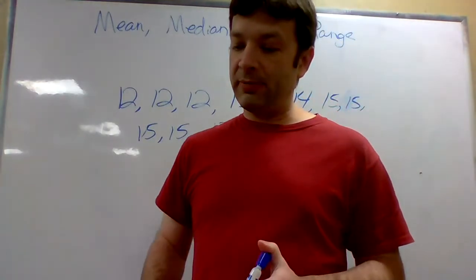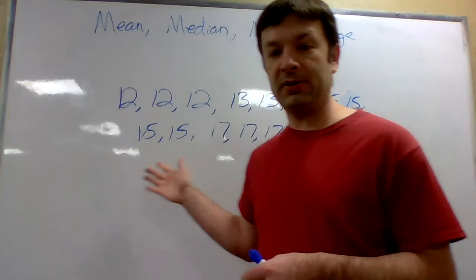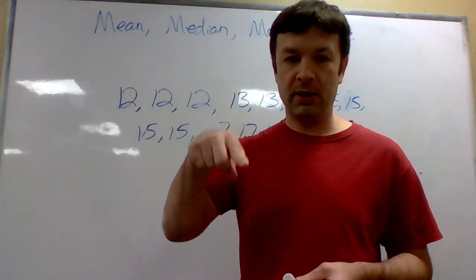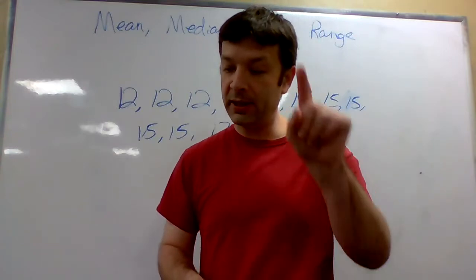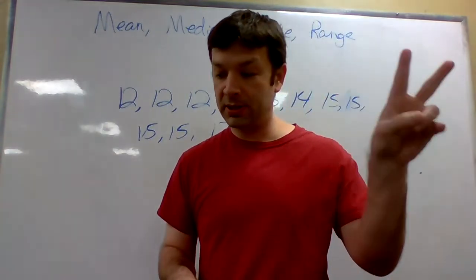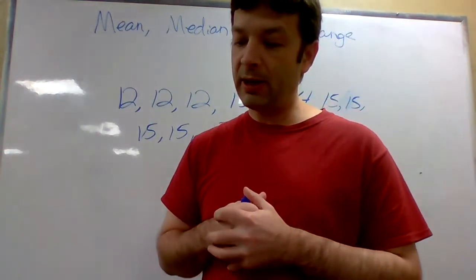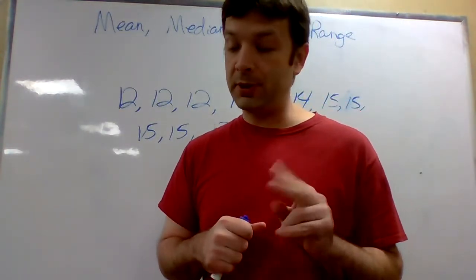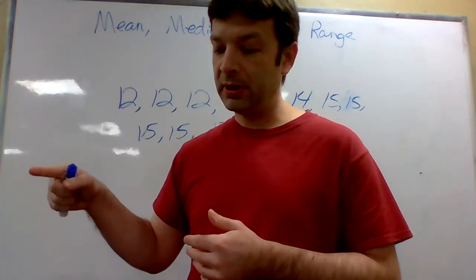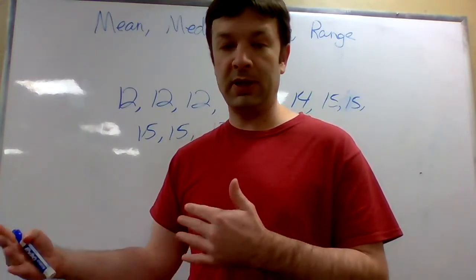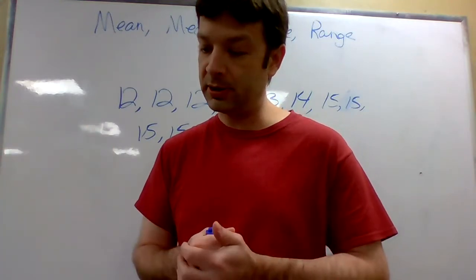So number 1, it says how many members are 13. You don't really need this list to know that. You can just look at the table. How many are 13? 2. Okay, it says tally, two marks, and then it says 2. So it's just 2. Number 1, straightforward. Okay, how many members are at least 14 on number 2? So you count how many are 14, how many are 15, how many are 17, add those together, straightforward.